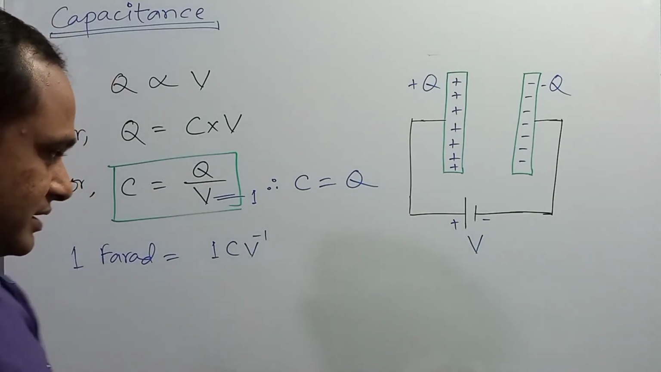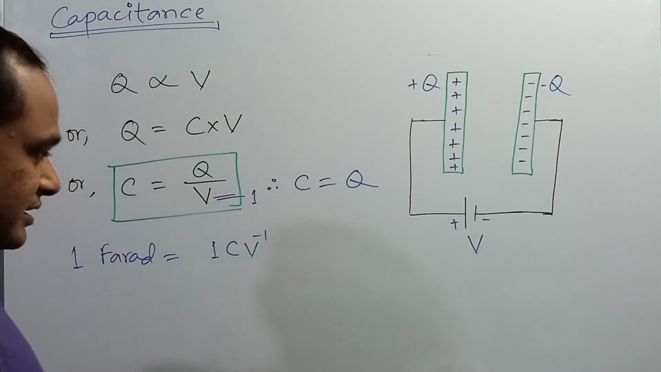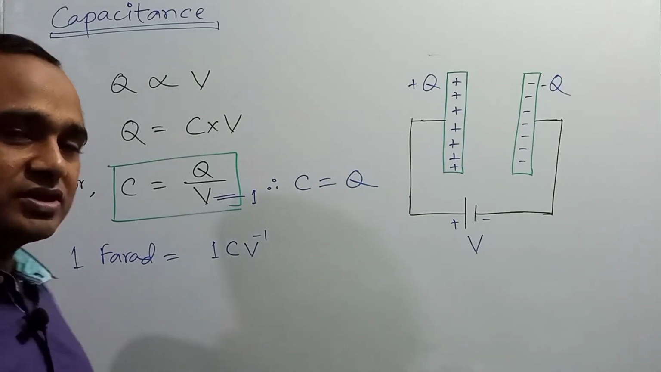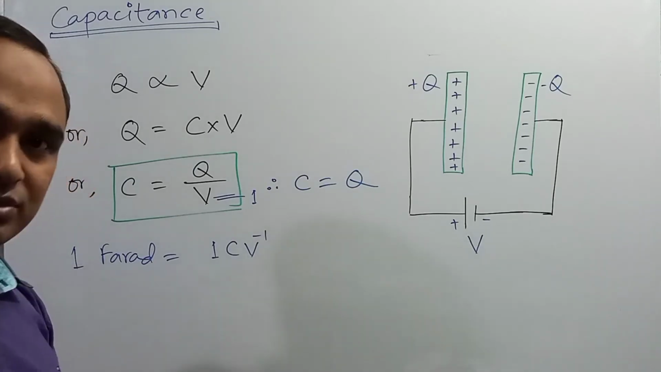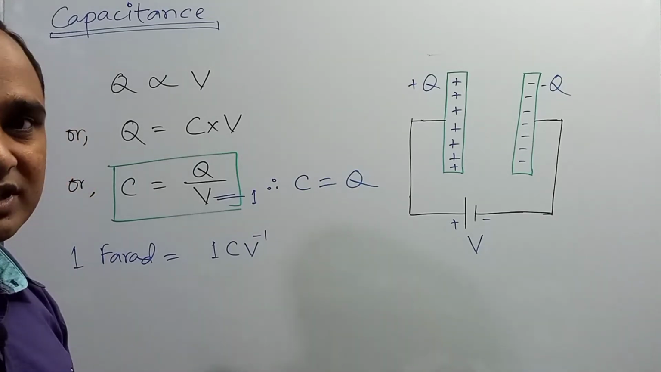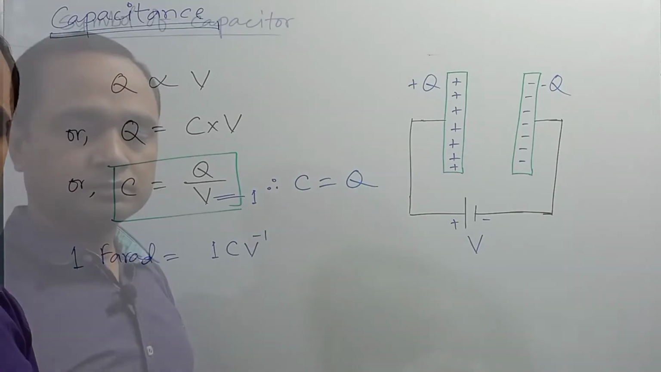Okay, dear student, so you need to memorize the definition of 1 farad. I state again that if 1 coulomb charge is required to increase the potential of a capacitor by 1 volt, then the capacitance of the capacitor is called 1 farad. I hope you got it.